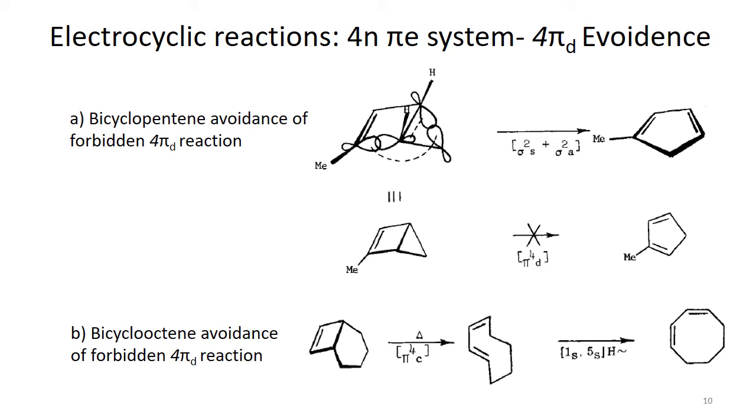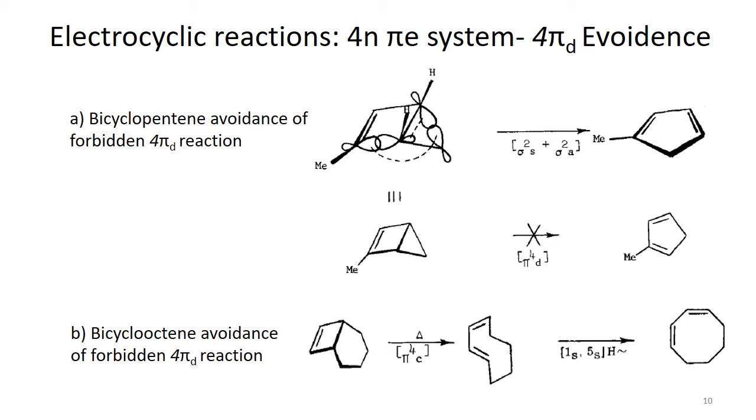Similarly, you can say that bicyclooctane also avoids the forbidden 4-pi disrotatory reaction, and what it does is that first of all we have this bicyclic compound. So cyclobutene tries to open up. When it opens up, we have this intermediate compound, and then it undergoes that 1,5 hydrogen shift, and after the 1,5 hydrogen shift we have a planar structure. First of all, it was not a planar structure.